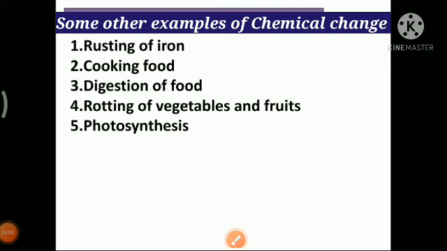Again, rotting of vegetables and fruits. Once a vegetable gets rotten, we have to throw it. You cannot get back the fresh vegetable once a vegetable gets rotten.